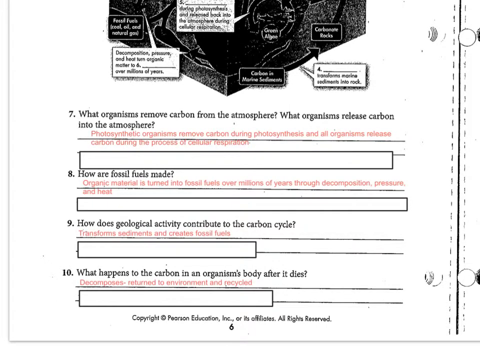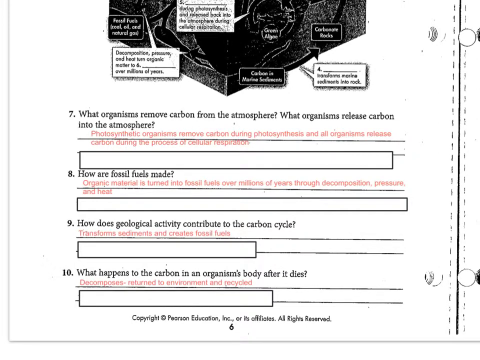So for number 7, organisms that remove carbon from the atmosphere are going to be photosynthetic organisms that remove it during photosynthesis. Organisms that release carbon into the atmosphere are going to be all organisms, which release the carbon into the atmosphere during the process of cellular respiration. Number 8, how are fossil fuels made? Organic material gets turned into fossil fuels over millions of years through the process of decomposition, pressure, and heat.